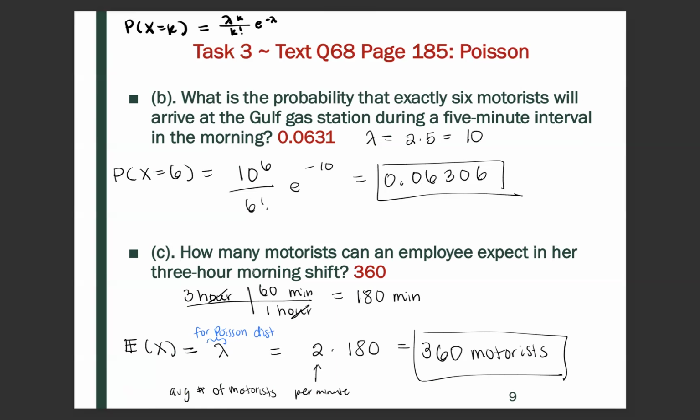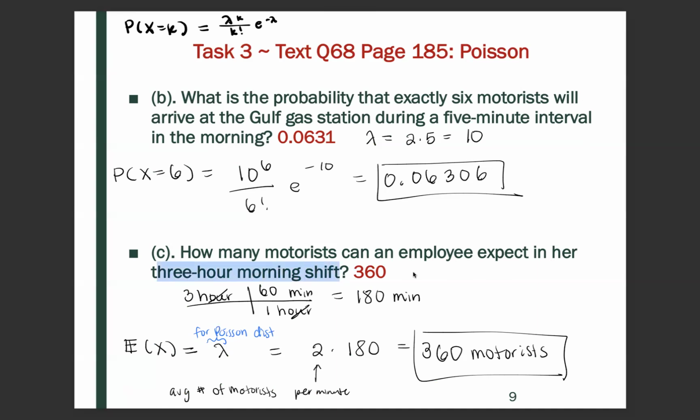0.0631. How many motorists can an employee expect in a 3-hour morning shift? So now we need to know the expectation, but also we have a 3-hour morning shift.